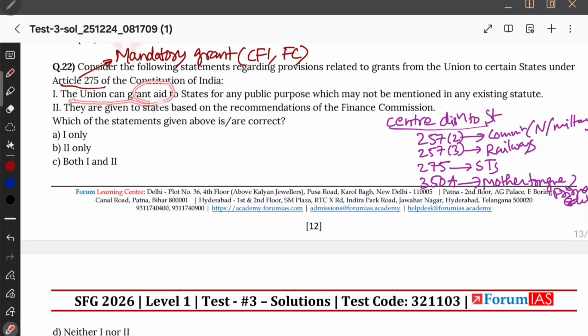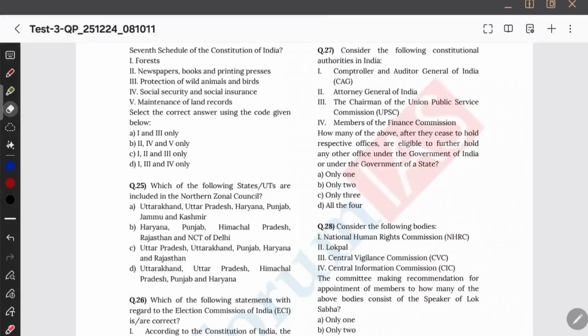The union can grant aid to states for any public purpose which may not be mentioned in any existing statute. This is wrong. For any public purpose, actually, they are talking about Article 282, which is statutory grant. Okay, that is where examiner is trying to confuse you. And next, they are given to states based on the recommendation of Finance Commission. That is correct. Mandatory grants are given on the basis of recommendation of Finance Commission. Therefore, I will mark B. Look into some more questions.